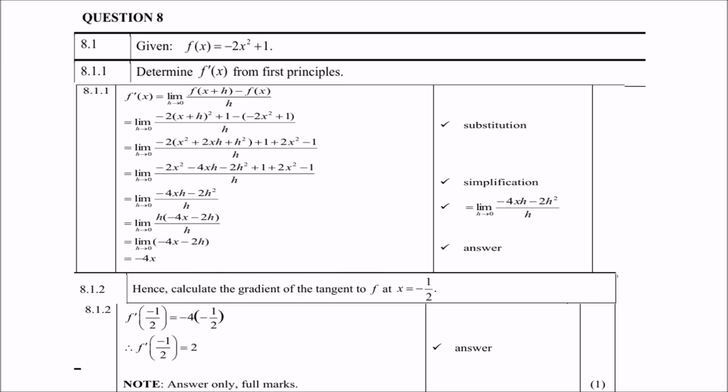Right, 8.12. Hence, calculate the gradient of the tangent to f at x equals negative half. What do we mean by hence? It means use the previous. Now already we know the derivative is negative 4x. Now remember, what is derivative? Derivative is actually gradient at a point. In this case, the point is negative a half. So therefore, you take the negative 4x, replace x with negative a half, and you get the answer is 2. So the gradient is therefore 2.